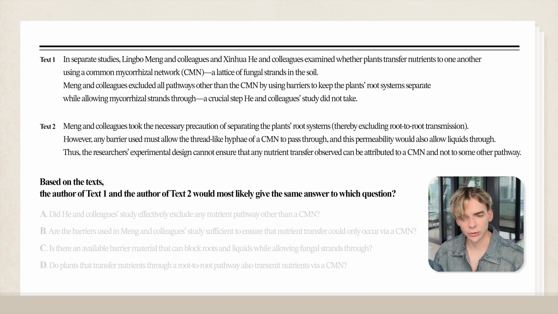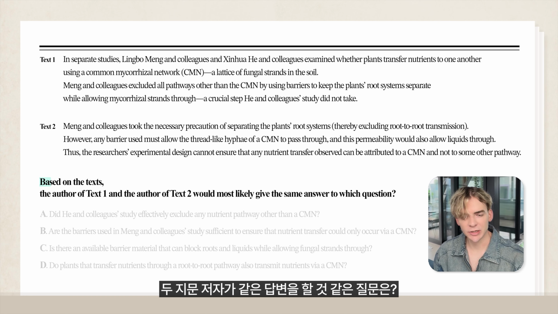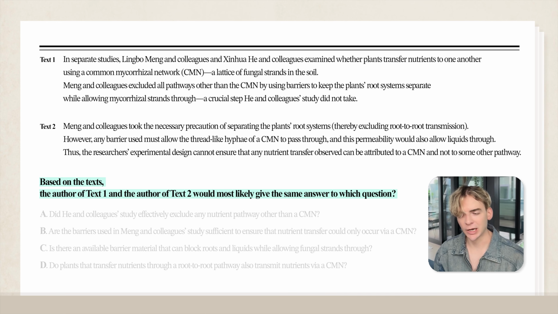Okay, so now let's look at the question. So the question reads, based on the text, the author of text 1 and the author of text 2 would most likely give the same answer to which question? So of paired passage questions, this tends to be the most difficult kind of question because trying to find a difference is actually easier than trying to find a similarity between the passages. So let's look at what the actual texts are saying.